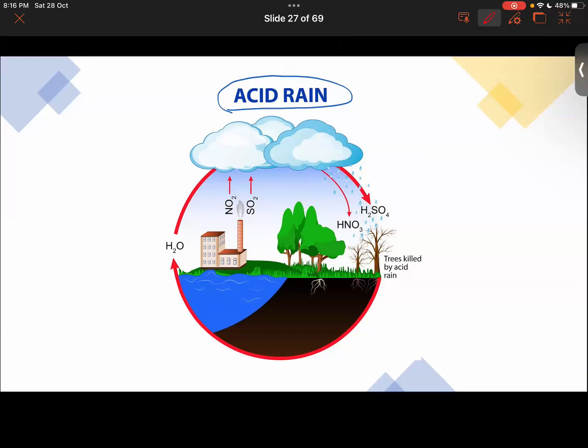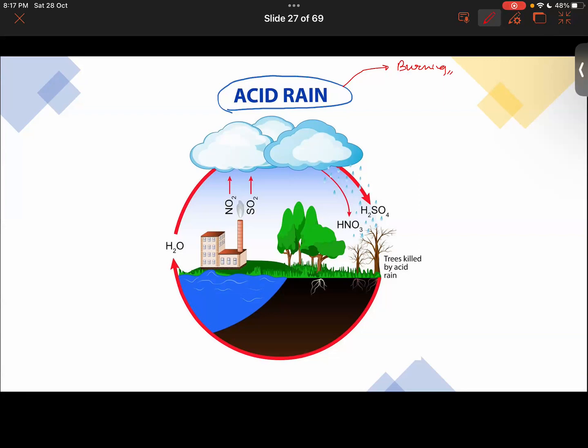So acid rain being a secondary pollutant, as Arhan you mentioned, very good. First, the burning of fossil fuels like coal or petrol, no matter where we burn them, in factories, thermal power plants or in motor vehicles, all of them will be producing acidic gases.